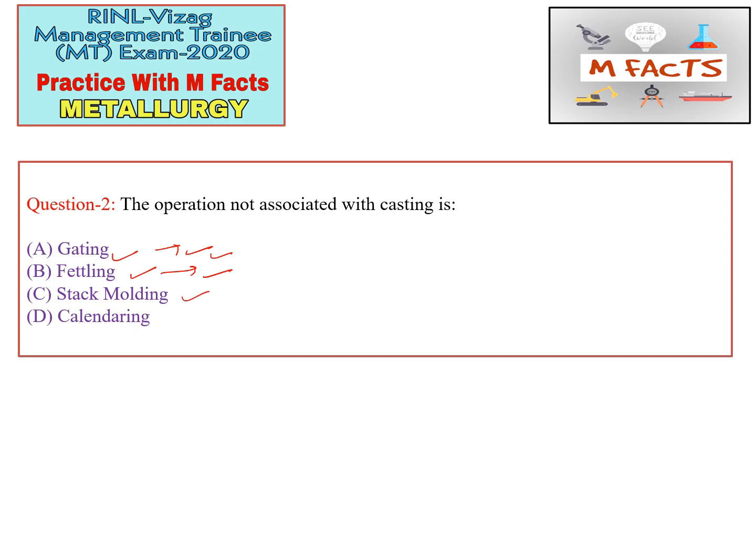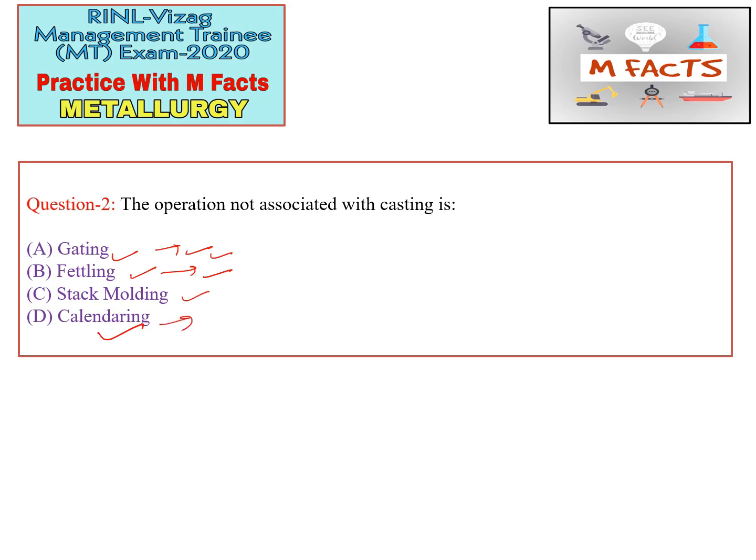Next option is calendaring. We know that calendaring is the right option, but what is the reason behind this? We need to know the reason. We have seen everything for all other options. So, what is calendaring?